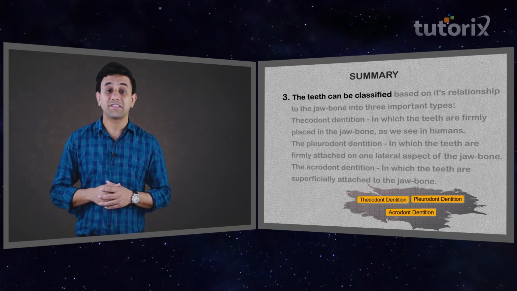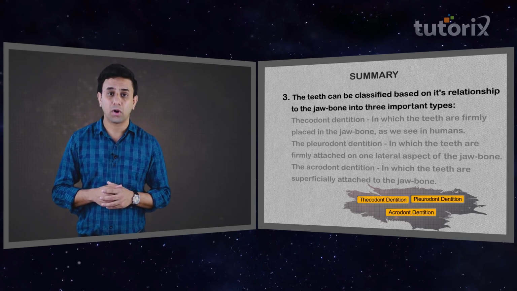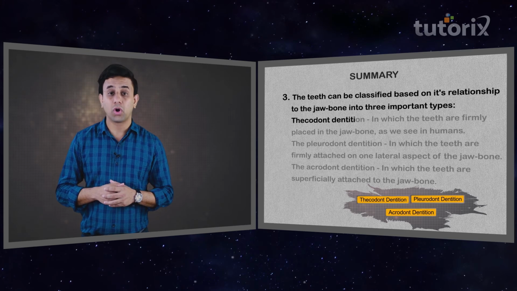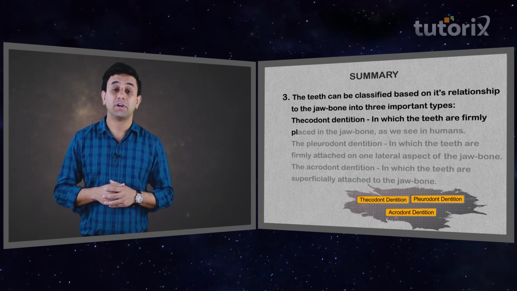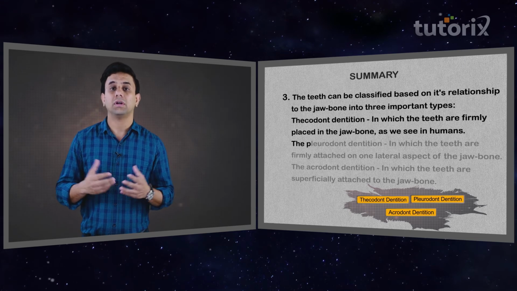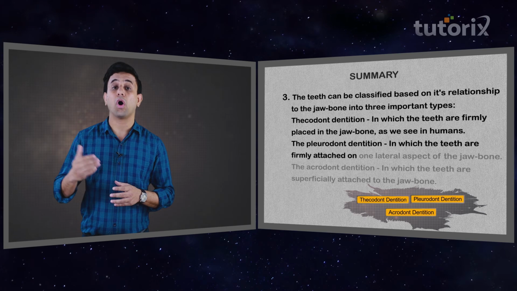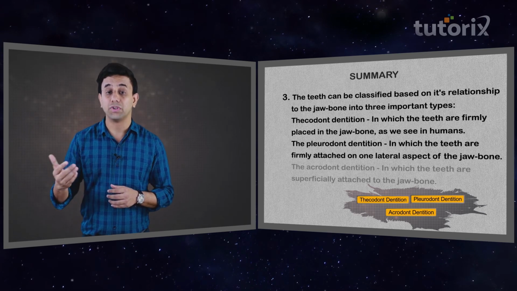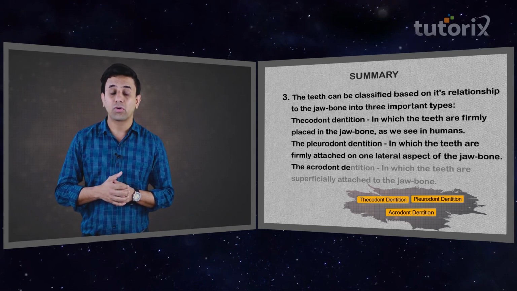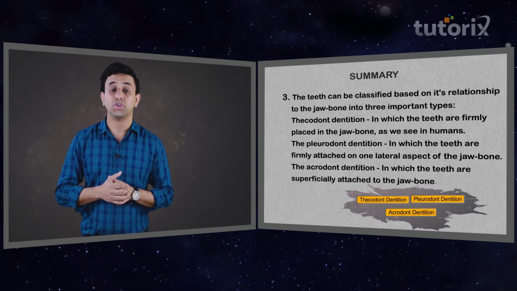The teeth can be classified based on their relationship to the jawbone into three important types. Thecodont dentition, in which the teeth are firmly placed in the jawbone as we see in humans. The pleurodont dentition, in which the teeth are firmly attached on one lateral aspect of the jawbone. The acrodont dentition, in which the teeth are superficially attached to the jawbone.